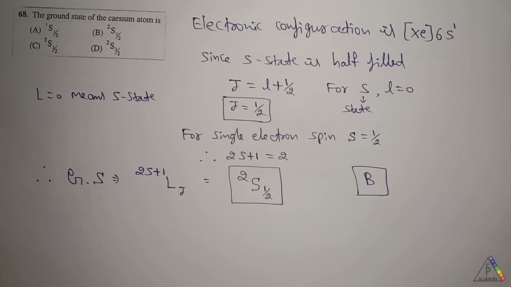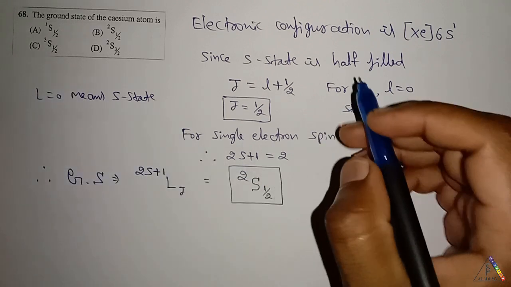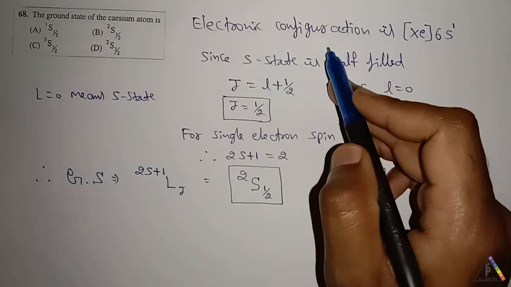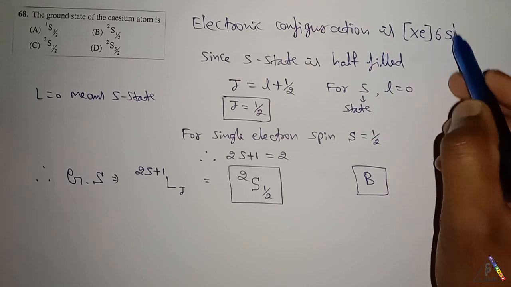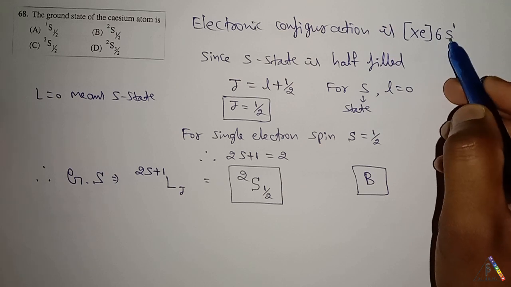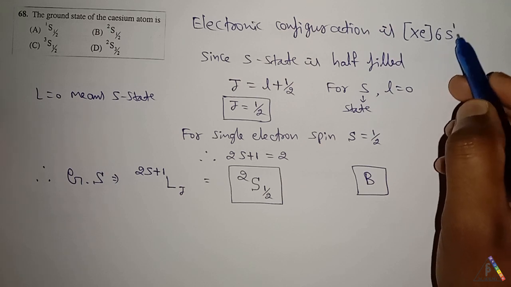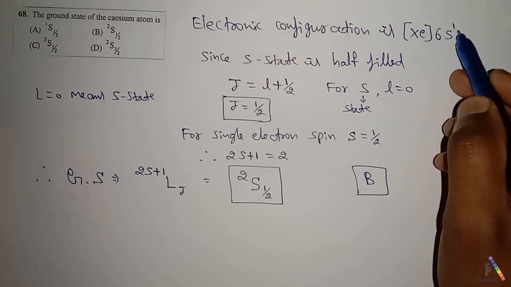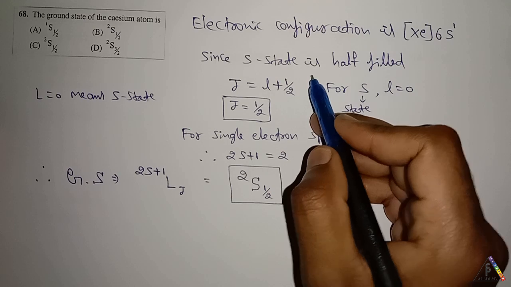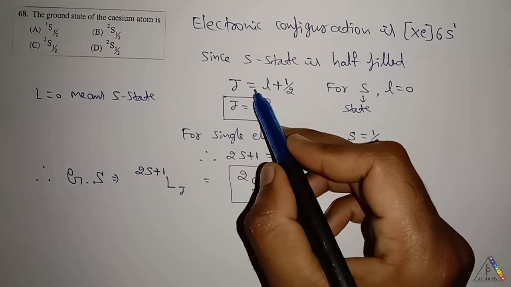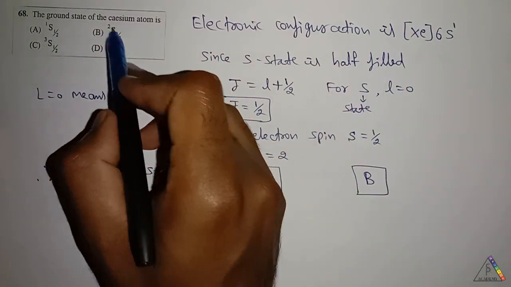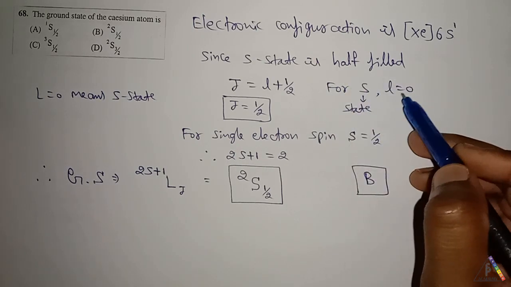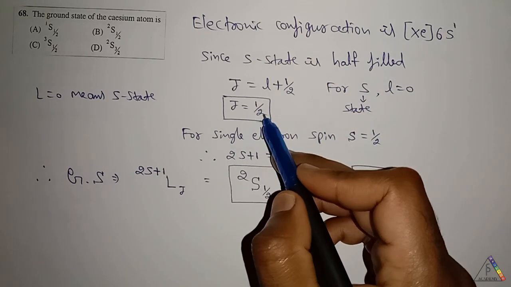Next question is, the ground state of the cesium atom is. These are all the options. We know that the electronic configuration is that of xenon and 6s1. This 6s1 has only one electron, therefore this 6s1 state is half filled. Since the state is half filled, we will have J equals L plus S. Here also in the options they have mentioned all are S states. Therefore, for an S state L is equal to 0. Therefore J is equal to 1 by 2.